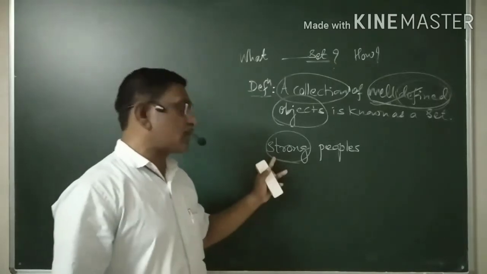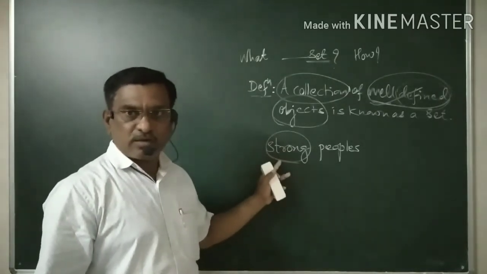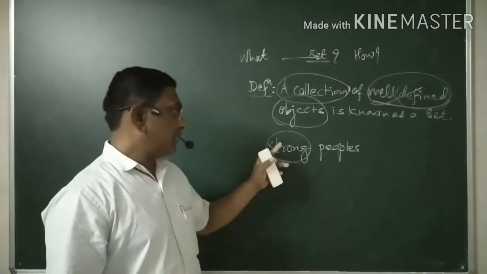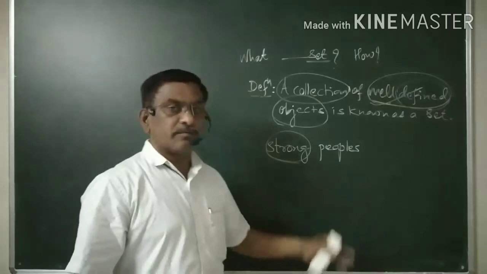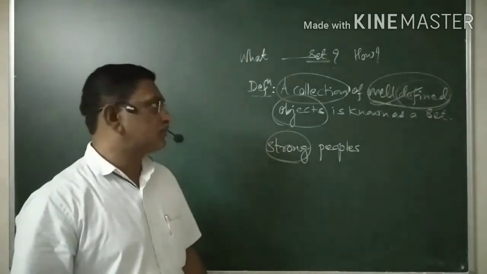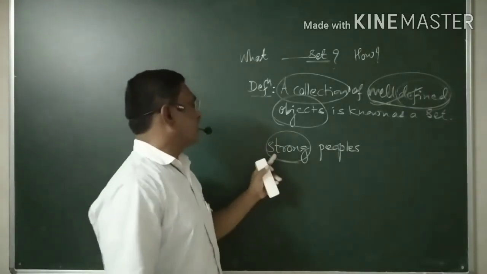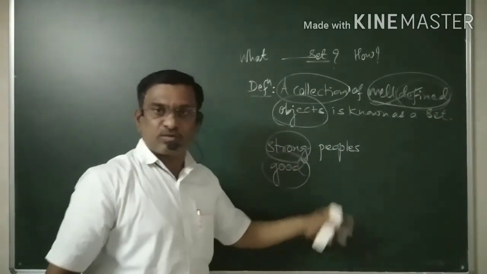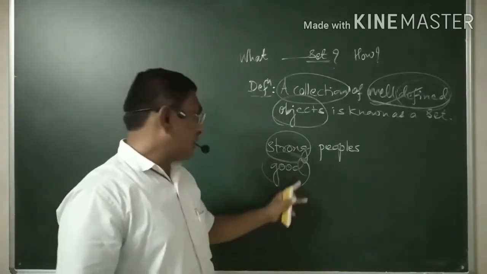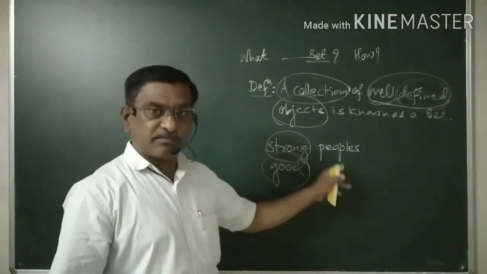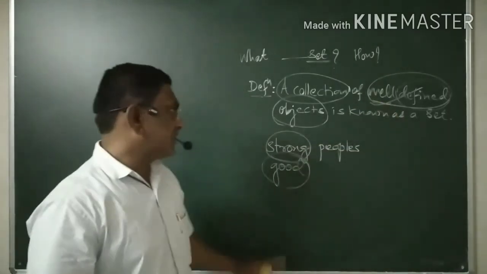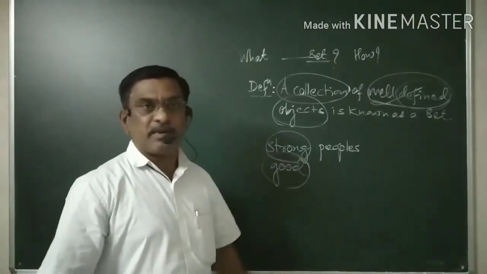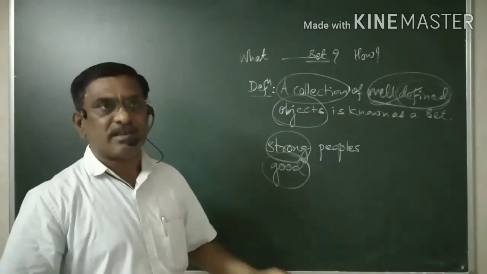From the word strong, we will not get a clear idea. Similarly, good people does not tell you anything. So strong is defined, but it is not well defined, and therefore a collection of strong people will not count as a set.